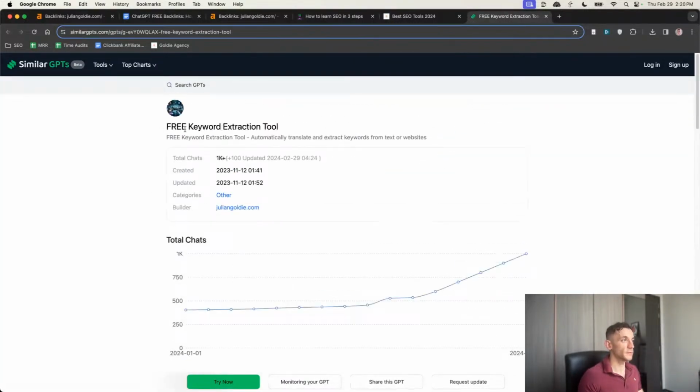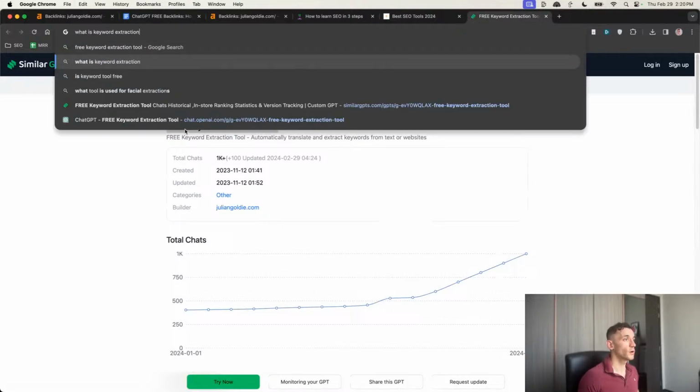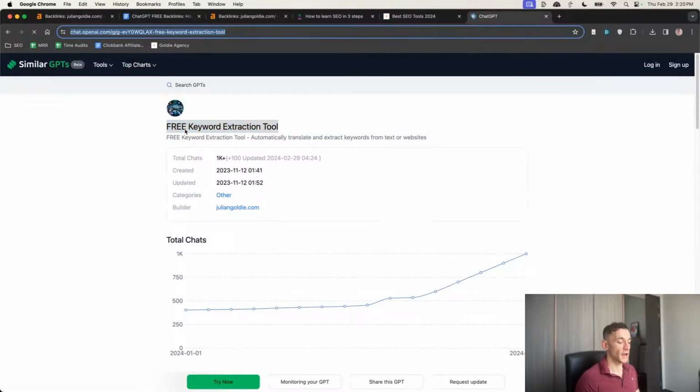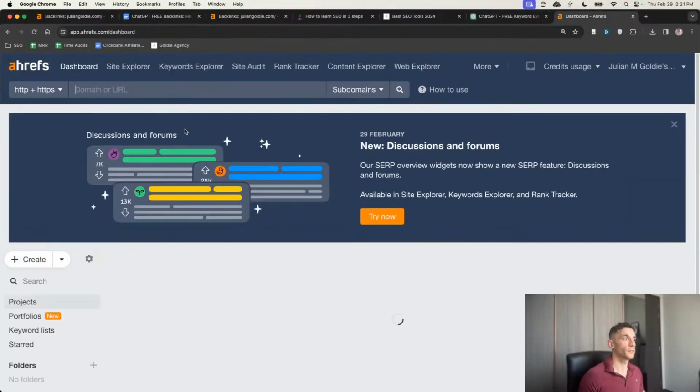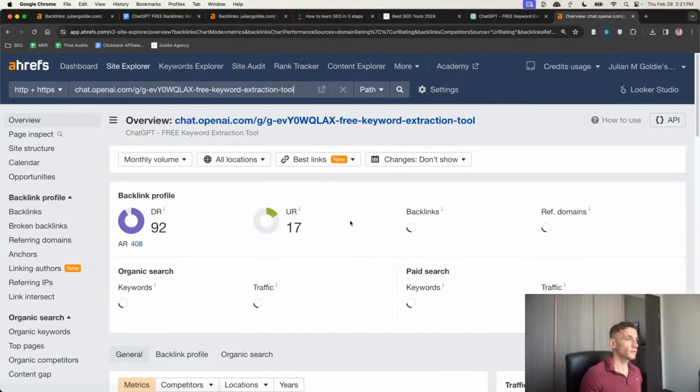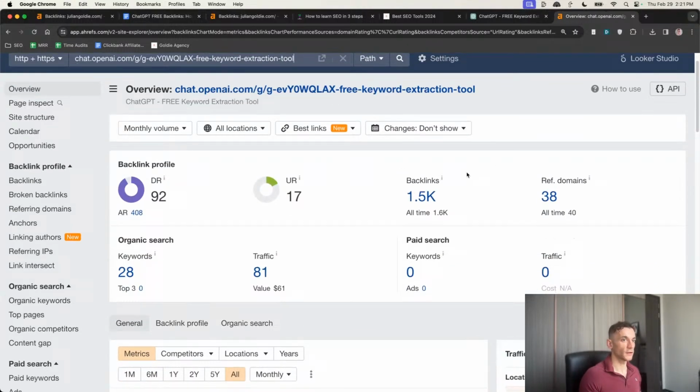If you create custom GPTs, and you can create as many of them as you want, you can then generate backlinks to them, right? So for example, if we plug this into Ahrefs right here, you can see that it's attracted 1,500 backlinks from 38 referring domains. I didn't actually build a single one of them. They've just come through automatically. And then you can see the page actually gets 81 traffic and 28 keywords.